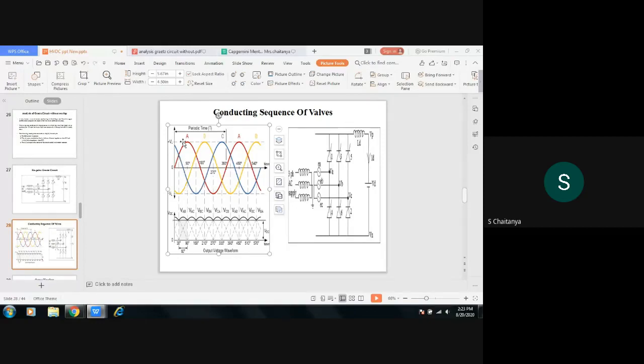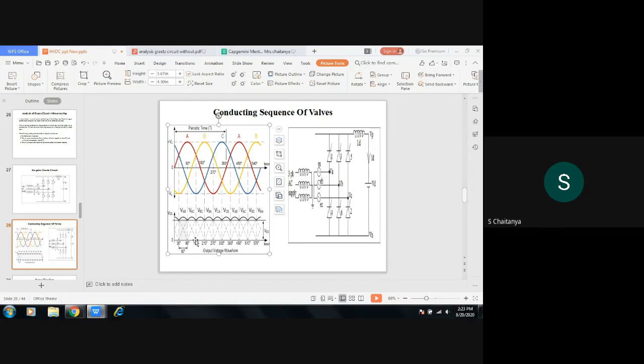So at 90 degrees, phase A and phase C are conducting. Phase A is connected to the positive side to thyristor 1. On the negative side, phase C is connected to thyristor 2. So at that instant of time, thyristor 6 will be turned off, 2 will be turned on. So 1 and 2 will be in the turn on condition at the instant omega T is equal to 90 degrees. And this 1 and 2 will be turned on for an interval of 60 degrees.